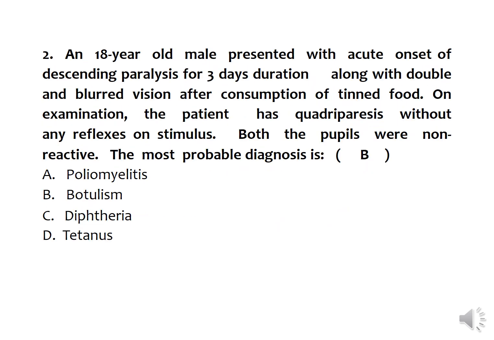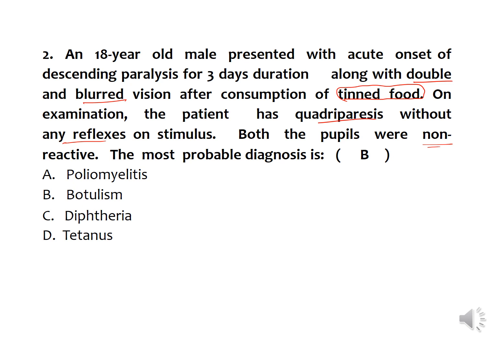An 18-year-old male presented with acute onset of descending paralysis for 3 days duration, along with double vision and also blurred vision after consumption of a canned food or tinned food. On examination, the patient has quadriparesis without any reflexes, otherwise called areflexia. On stimulus, both the pupils were non-reactive. The most probable diagnosis is, there are four options.